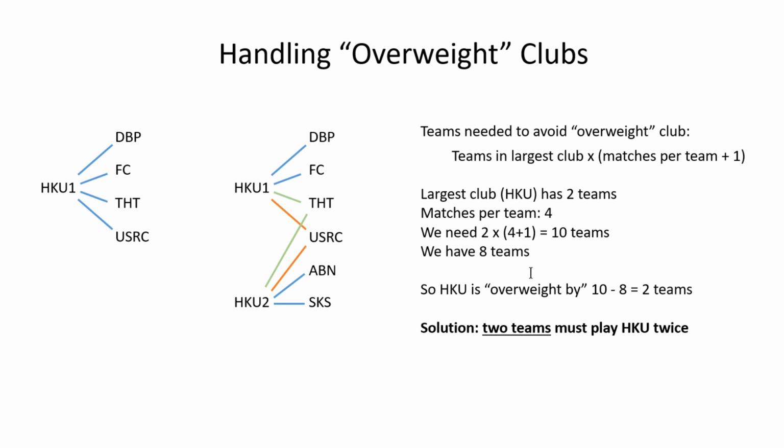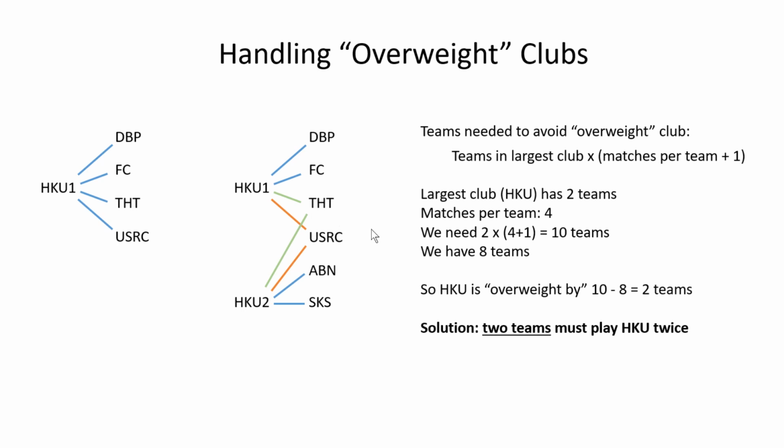Now, in a situation where instead of having 9 teams, as here, we've got 8 teams, we just run the same formula, same calculation. HKU is overweight by 2 teams because we need 10, we've only got 8. So the solution is that 2 teams have to play HKU twice. And again, I've just picked at random Tayang Tung. It's not desirable for either of these 2 teams, but it's something that we have no choice about.